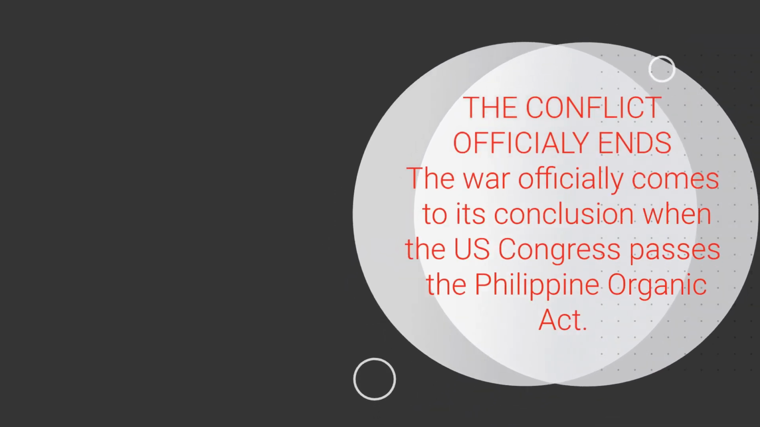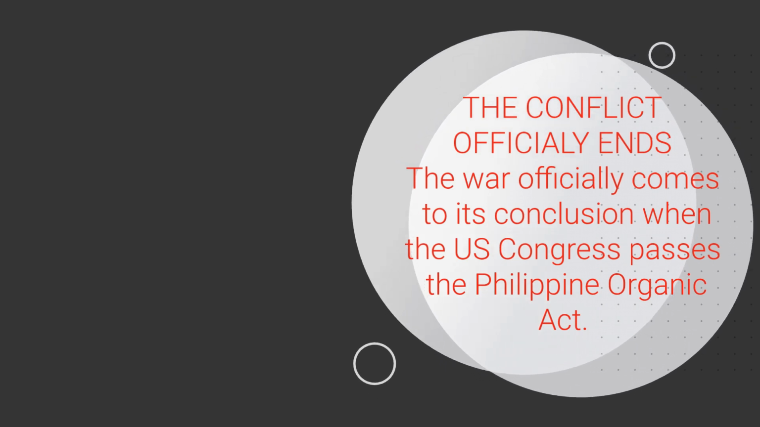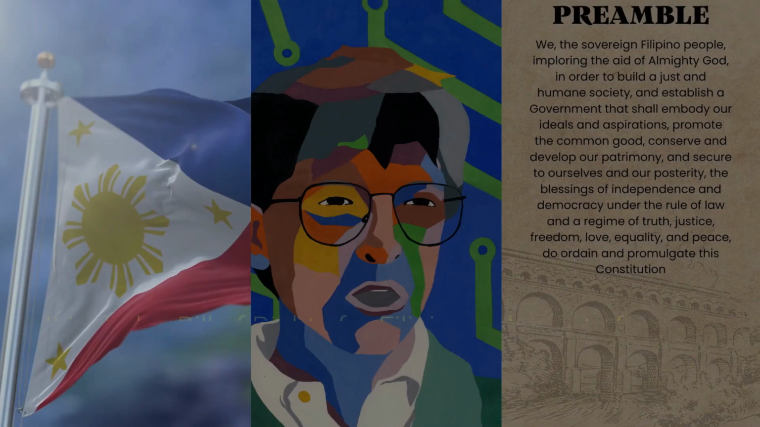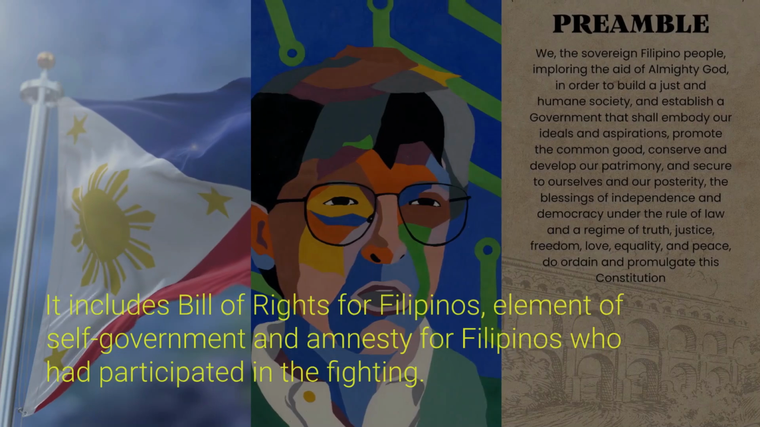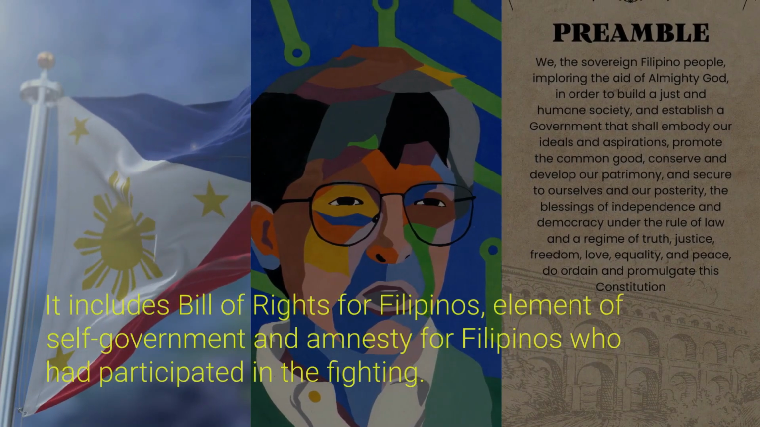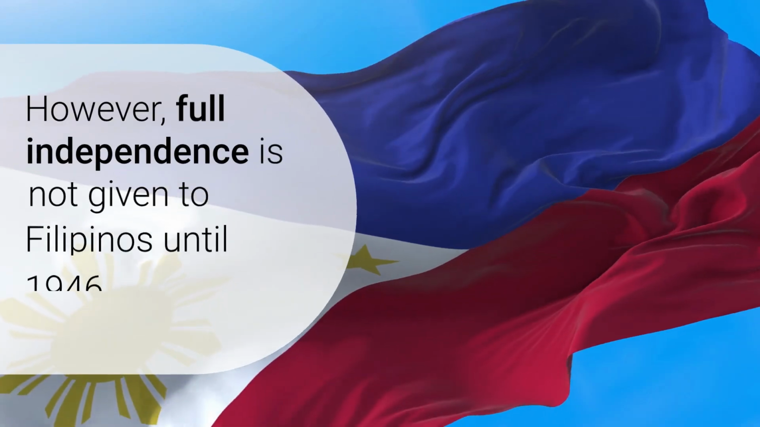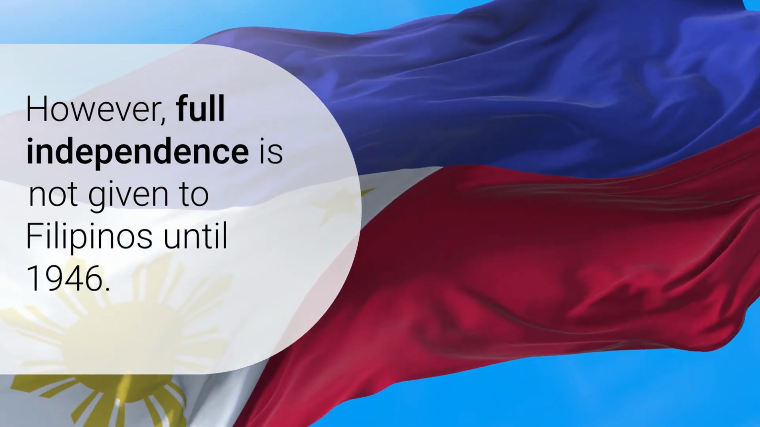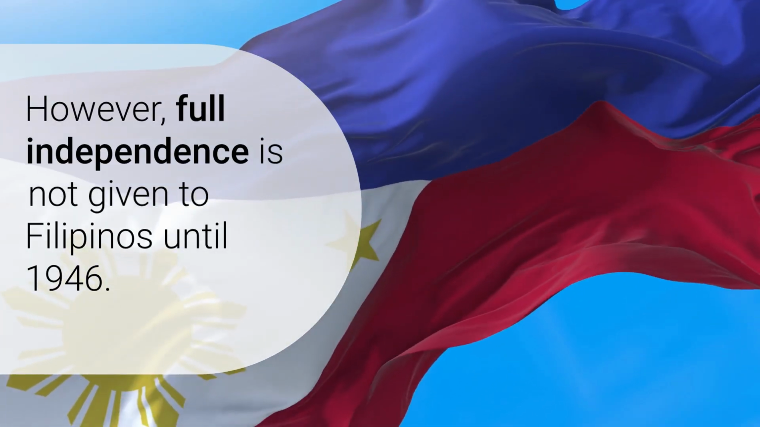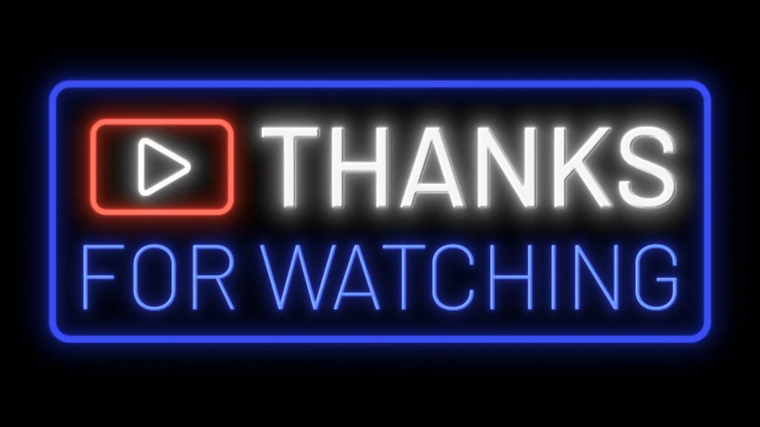The conflict officially ends. The war officially comes to its conclusion when the U.S. Congress passes the Philippine Organic Act. It includes a Bill of Rights for Filipinos, an element of self-government, and amnesty for Filipinos who had participated in the fighting. However, full independence is not given to Filipinos until 1946.